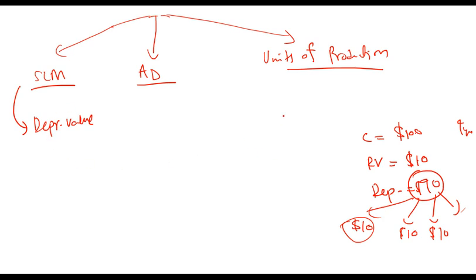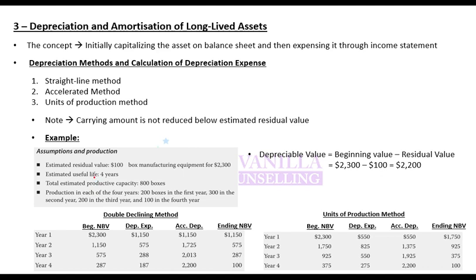Remember one thing in all of these methods: if your residual value is 10, then you should arrive at 10 at the end, because this is the final value at which you will be able to sell or remove the asset from the balance sheet. So let's do it through an example. Estimated residual value is $100. Useful life is 4 years. Estimated productive capacity and production in each of the 4 years is given here. And the cost is 2300.